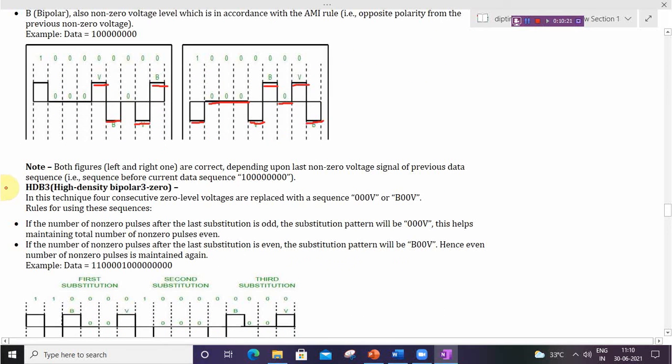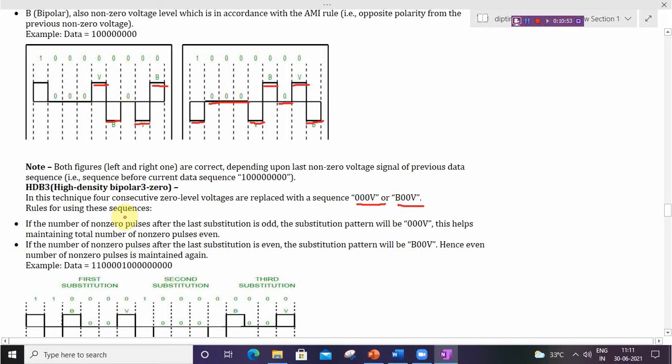Then the next scheme is HDB3, high density bipolar 3-zero. In this technique, 4 consecutive zero level voltages are replaced with the sequence 000V or B00V. It means if there is a sequence of 4 zeros, it can be replaced with 000V or B00V.